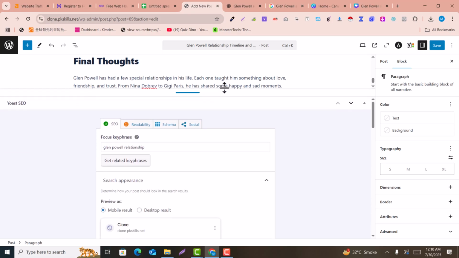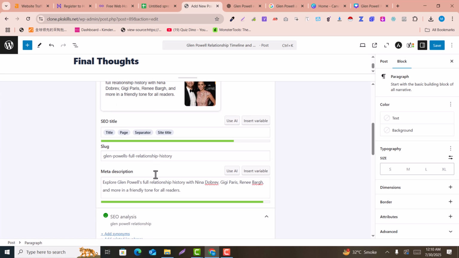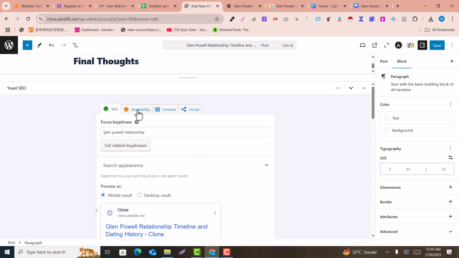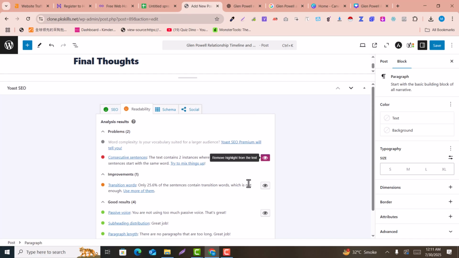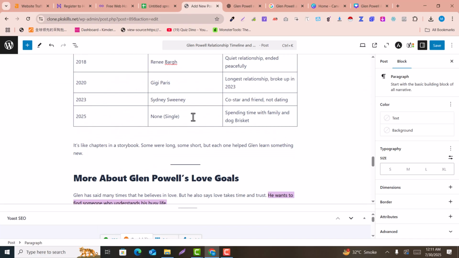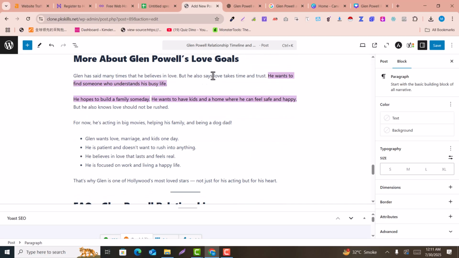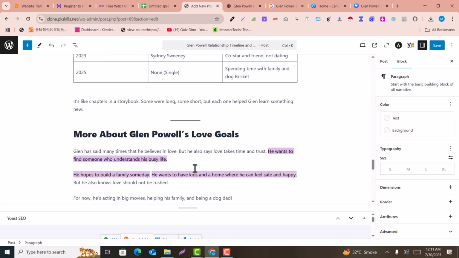So you can see the SEO is green now, and if you click on readability, there is an issue with the readability. There are two sentences with three or more consecutive sentences. If you click on that, here is the issue of the consecutive sentences. Here you can see he is repeated three times. So this is not a big issue.